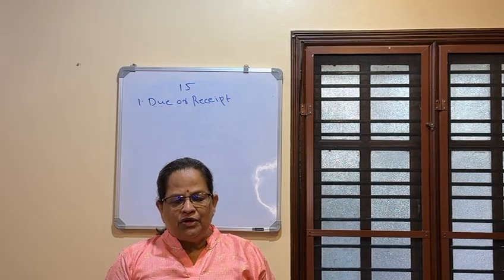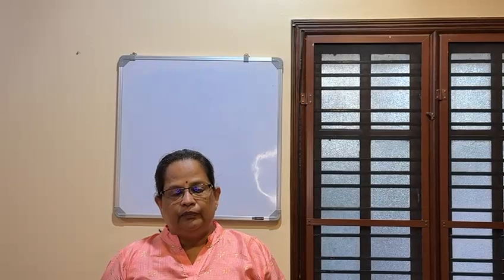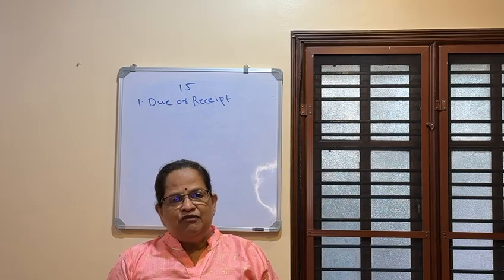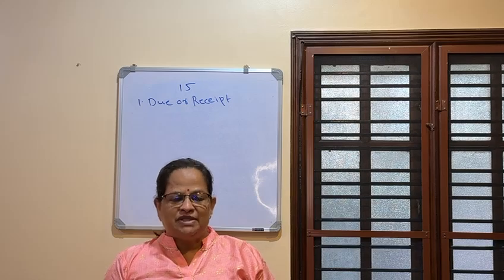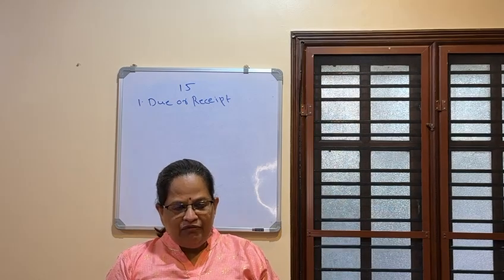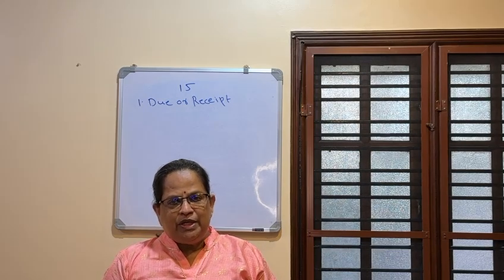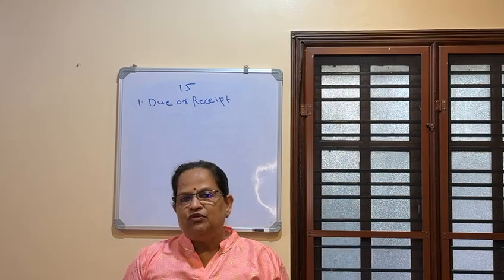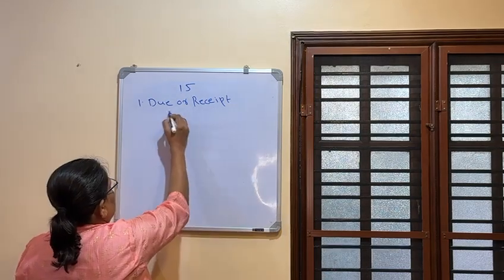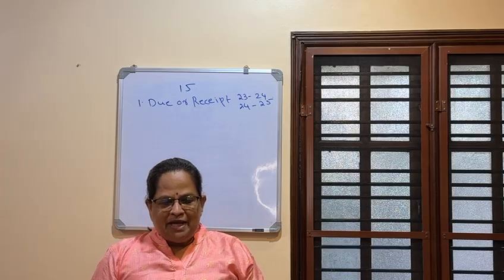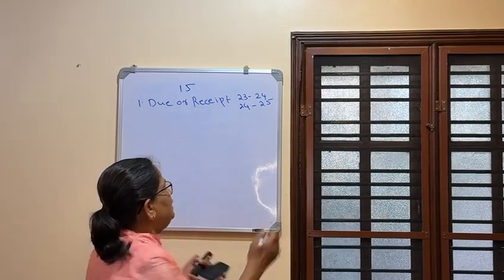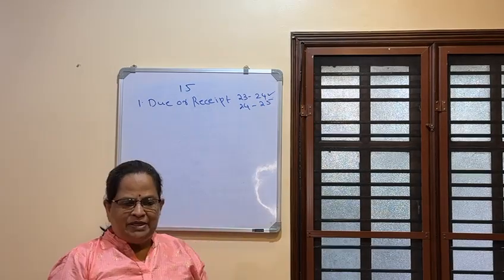Now, if salary due or receipt falls in the same previous year, there will be no problem. But if salary falls in two different previous years, then salary becomes taxable in the year in which it comes earlier. For example, if salary falls due in the previous year 23-24, but is actually received in 24-25. In 23-24 it is due, but in 24-25 you are getting it. That means it will be taxable in the year when it comes earlier, that means in the earlier year 23-24 it will be taxed.